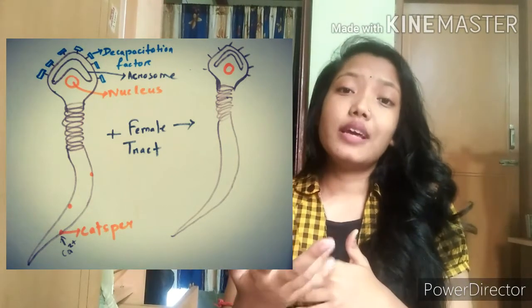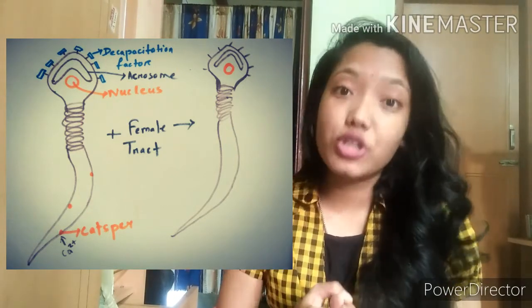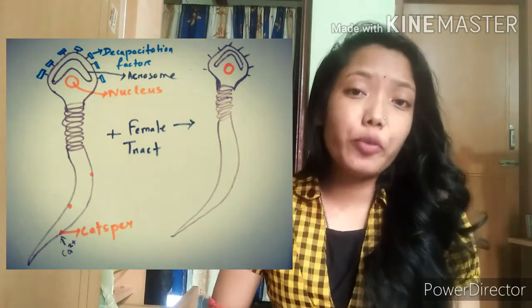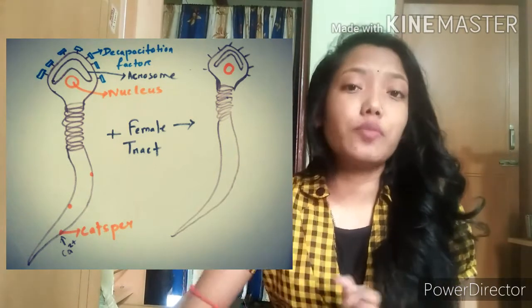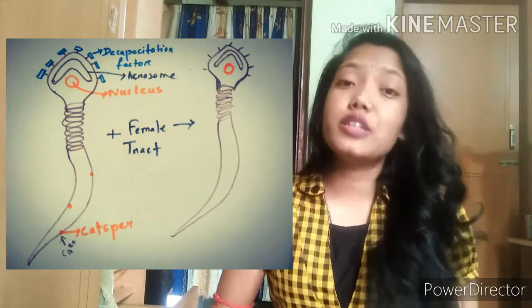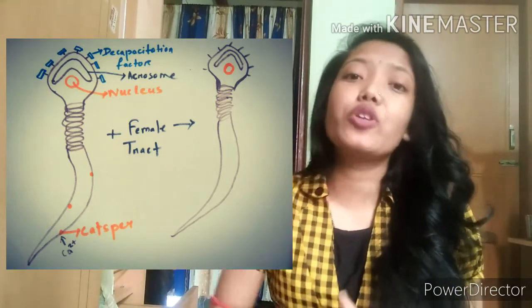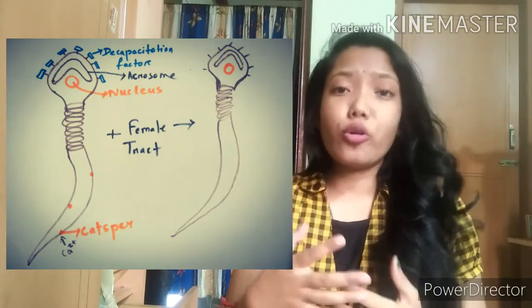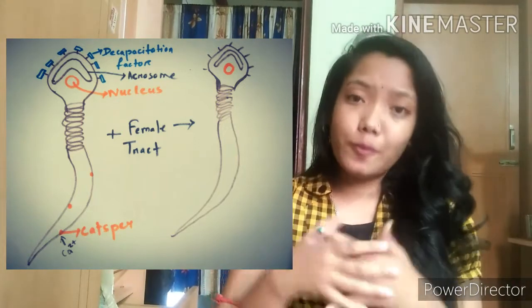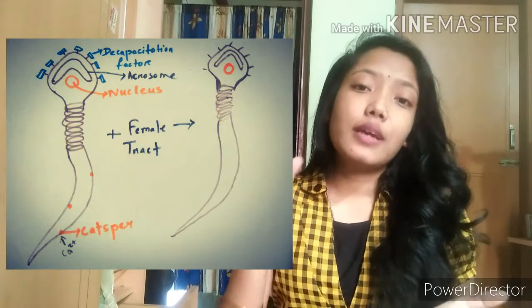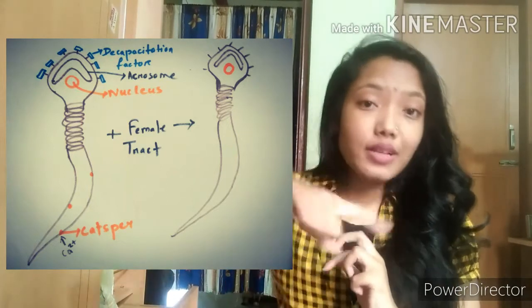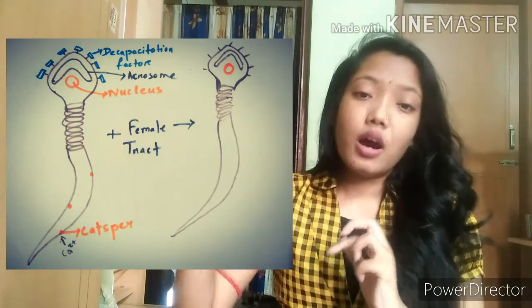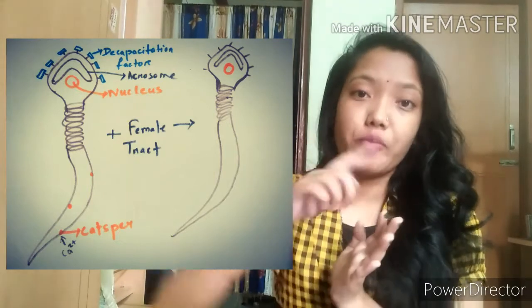After that there is efflux of potassium ions, and that leads to efflux of cholesterol, which is present in the plasma membrane of the sperm. Efflux of the cholesterol automatically leads to the removal of the decapacitation factors which are present on the top of the sperm.